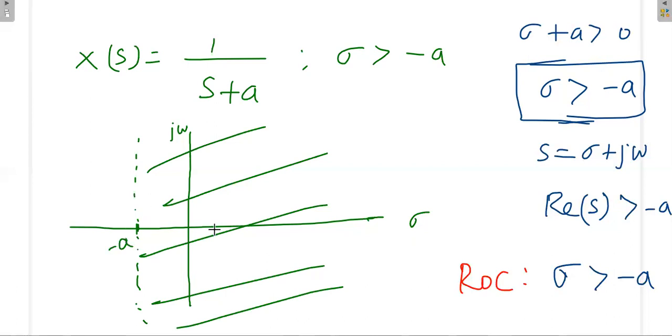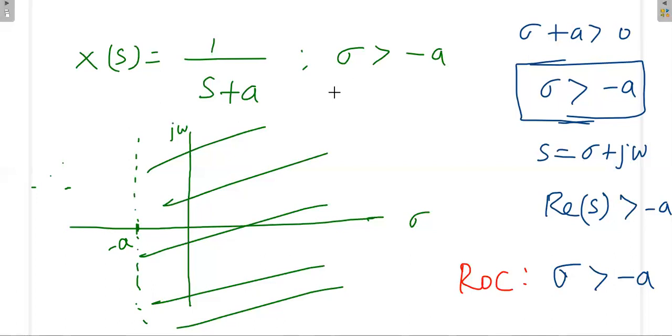You can choose any value of sigma that is greater than minus a, then you will be getting this as the answer. But if you choose a value that is present here, you will not get this as the answer. You will get infinite. So the ROC is very, very important for Laplace transform. Whenever you write a Laplace transform answer, you should definitely also write the ROC.